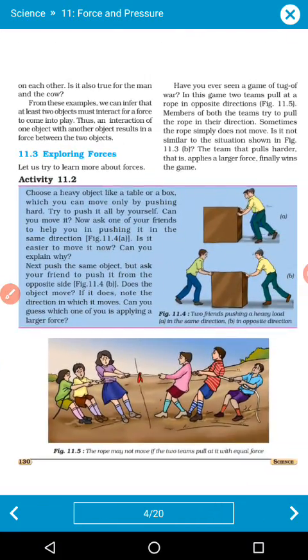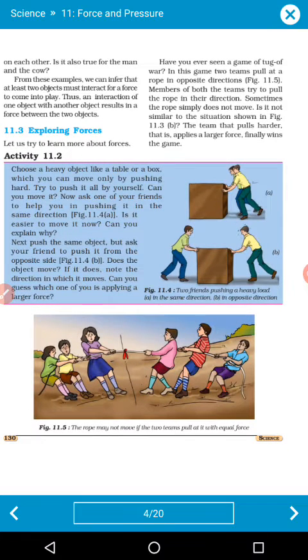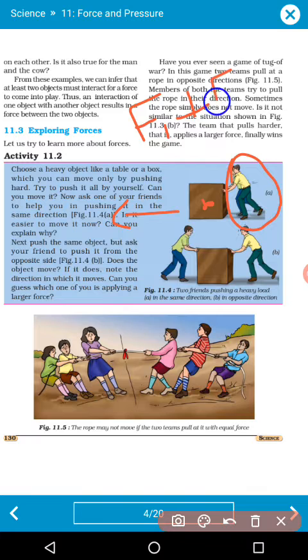Here some examples are given for exploring forces. Two persons are applying force over here. You have to push this block in this direction. So whenever two persons simultaneously apply a force, the force due to person 1 and the force due to person 2 both add up.